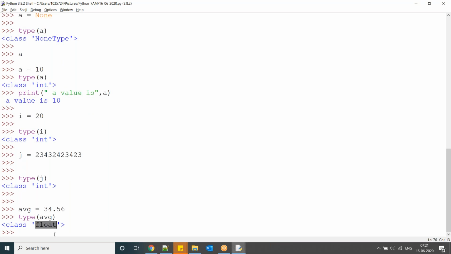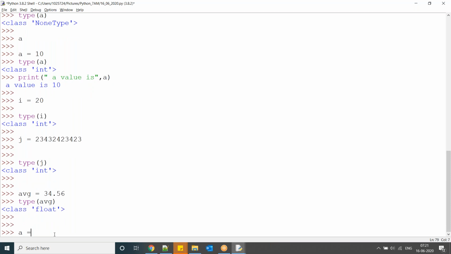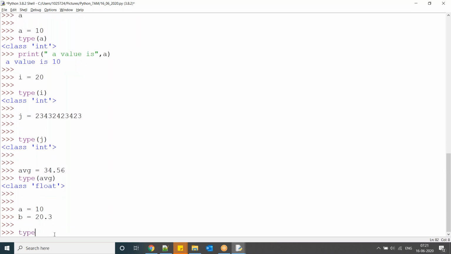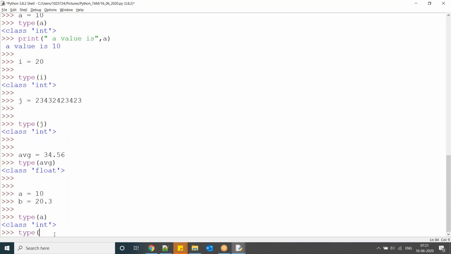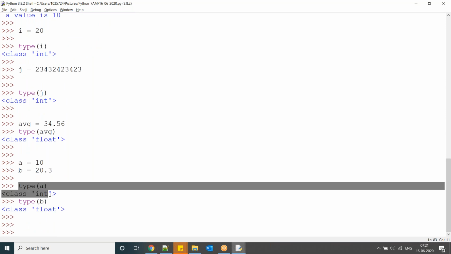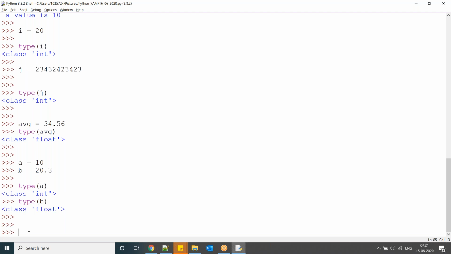Type of the variable is float data type. Now consider a equal to 10, b equal to 20.3. Type of a is integer. Type of b is float. So this is an integer data type and this is a float data type. Now we can convert one data type to another data type. It is called typecasting, changing one data type to another data type.